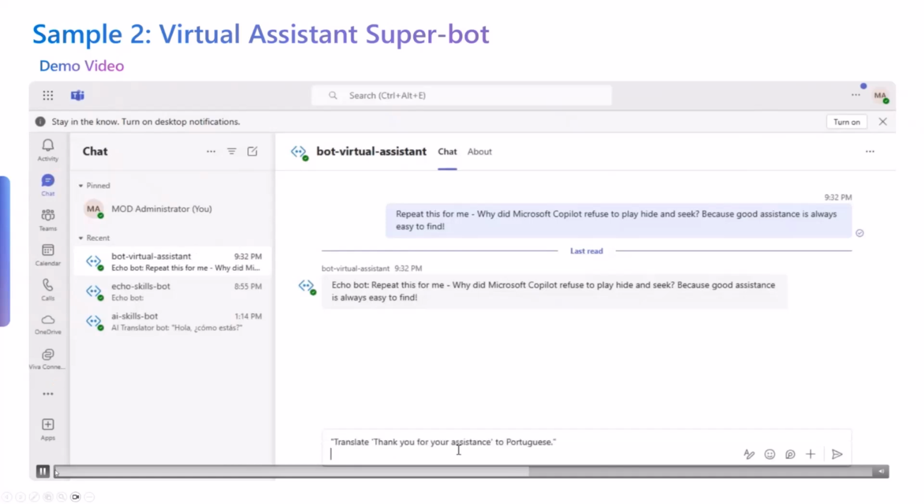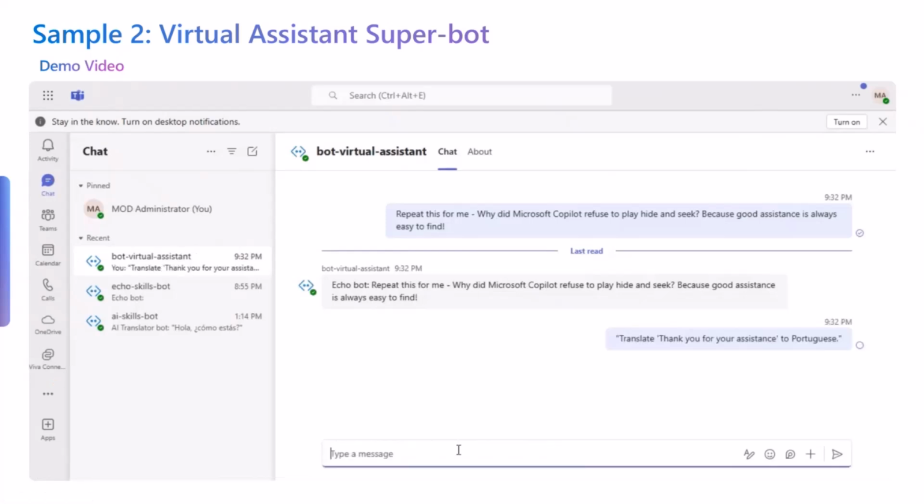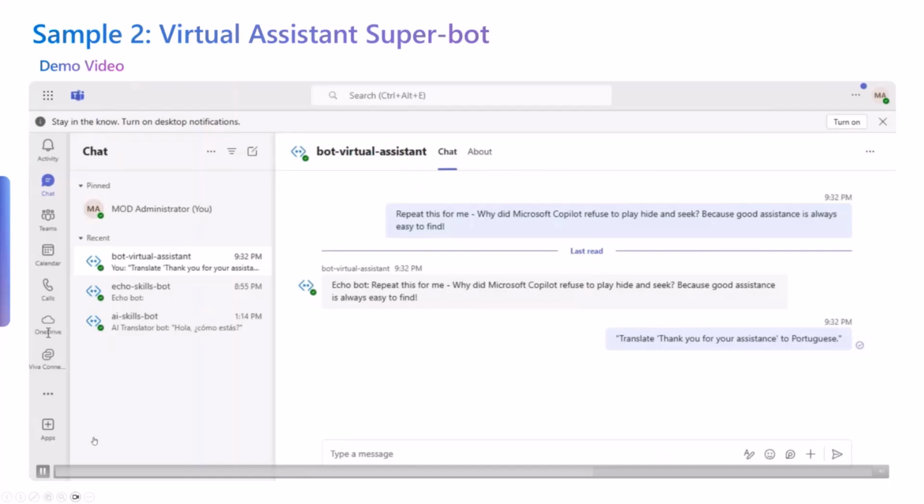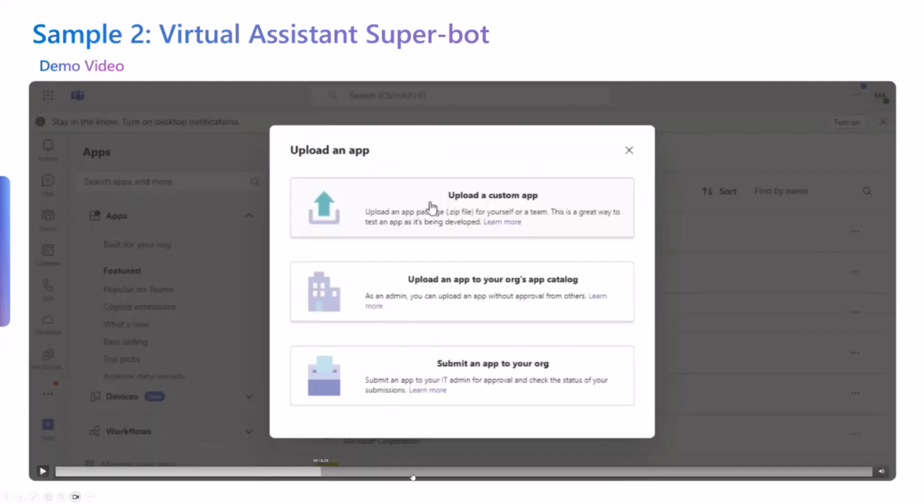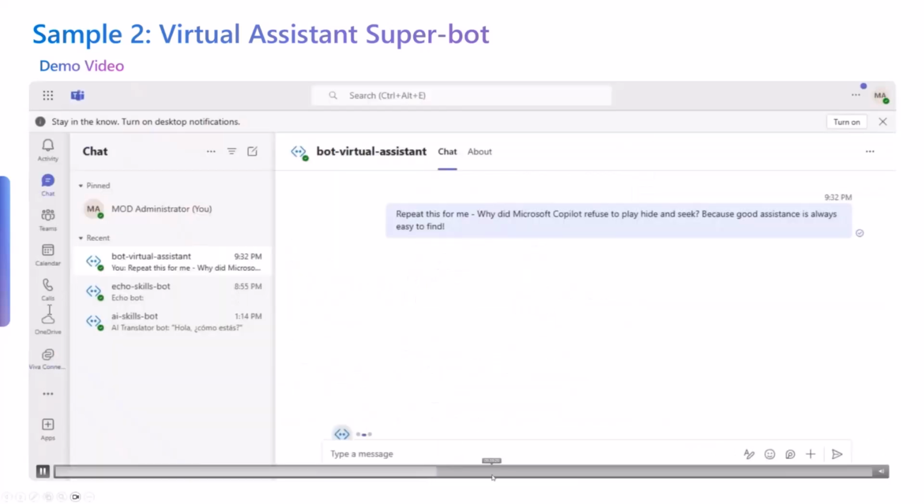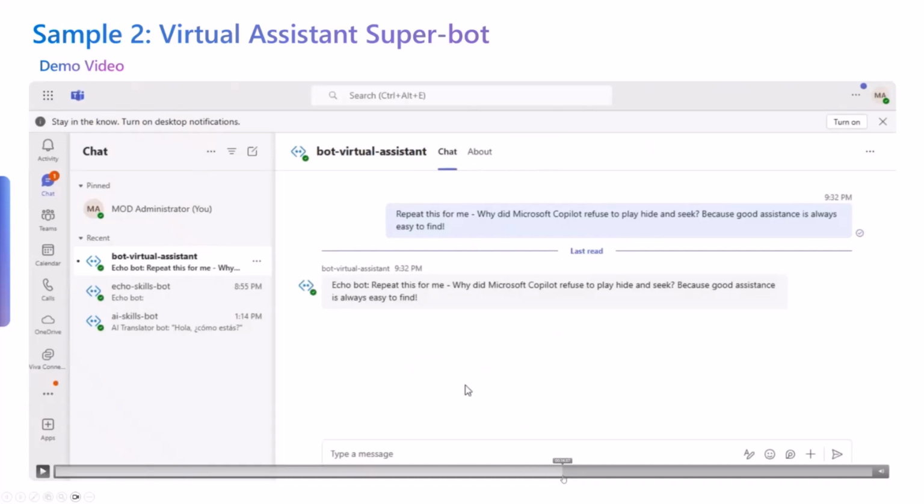I have appended echo bot to know where the response comes from, but the echo bot now responds, and it just brings back the same message that I had for it earlier, right? Moving on to the next one. In the first part of this prompt, I asked it to translate, thank you for your assistance, to Portuguese, and it does that. But in keeping with the ethos of the sample,